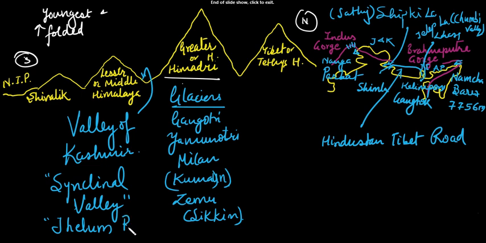Try to understand: this side we have the Jhelum River, and this side the Indus River. Between them, the Greater Himalaya lies. The Kashmir Valley has Dal Lake near Srinagar. You might have heard about that lake. The Jhelum River flows through Dal Lake, depositing its sediment there. So this was all about the Greater Himalaya.